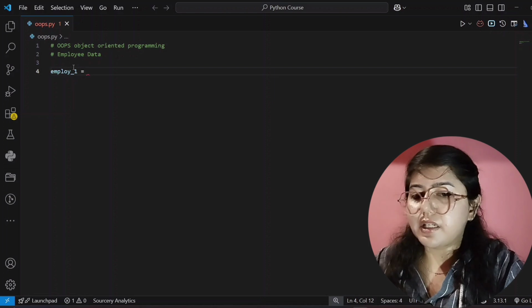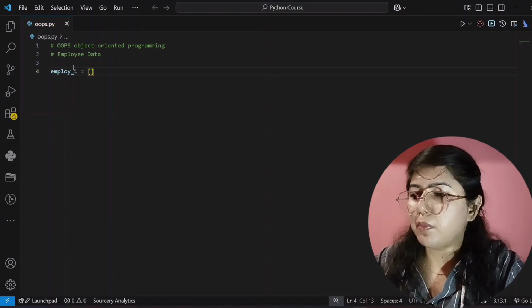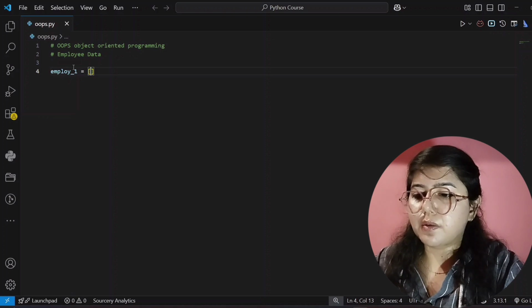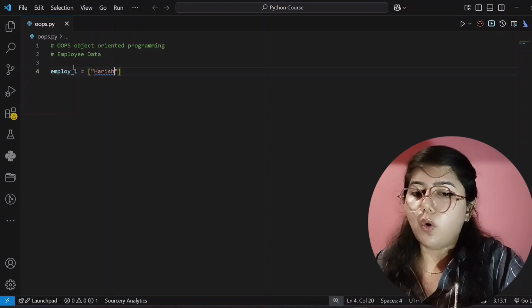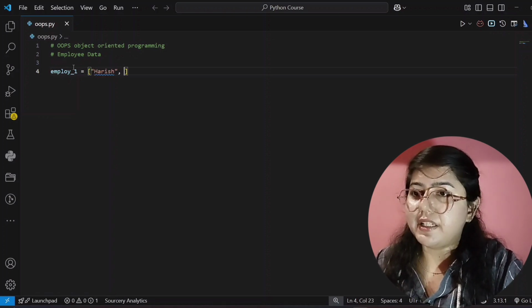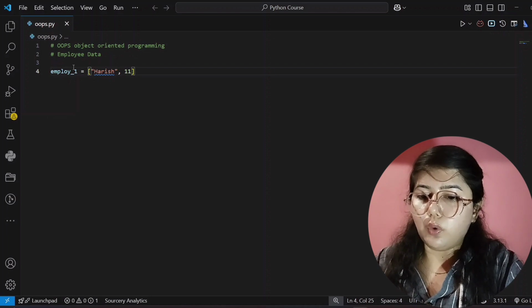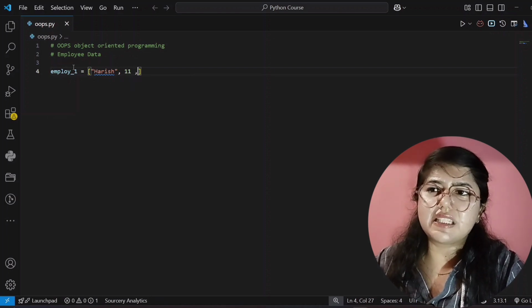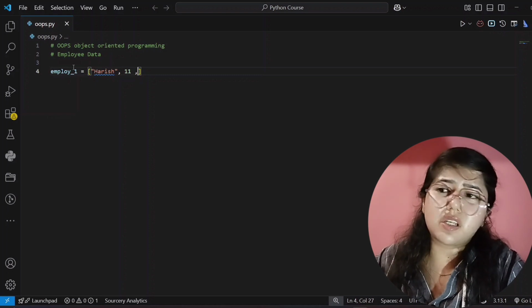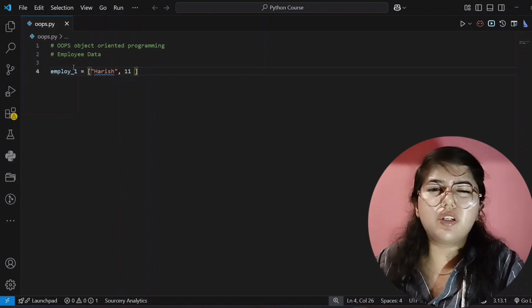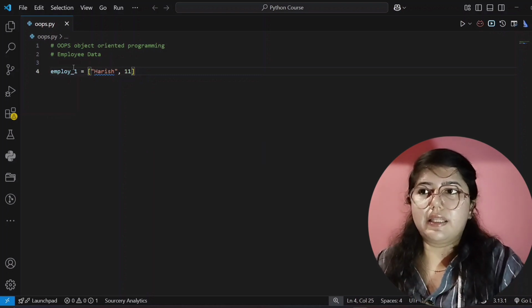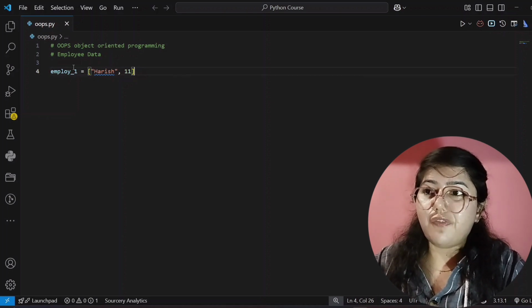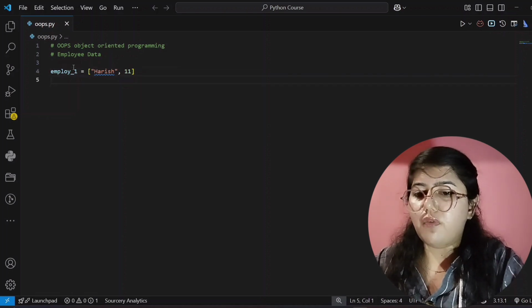Okay, and here I will store its name also and its ID also. Its name is Harish, and its ID is 11. The next one more you can take is detail, and that is its post, but I am taking only two data, that is name and its ID. Now if I want to print this, how will we print this?